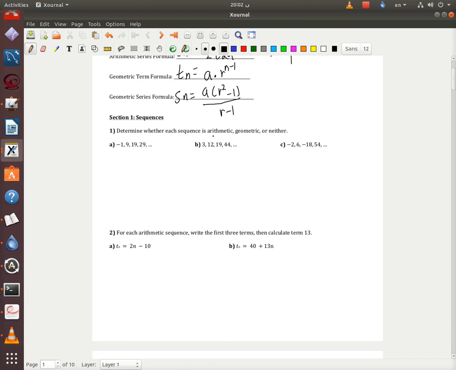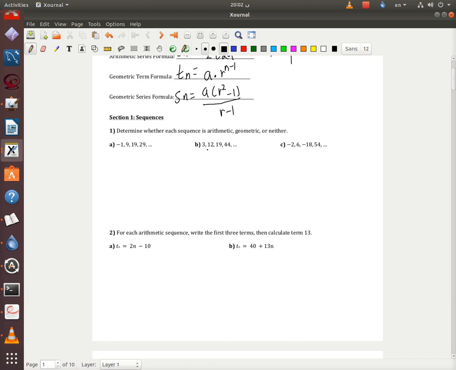You know what arithmetic means, and you know what geometric means, okay? Arithmetic means addition or subtraction. Geometric means division or multiplication. So look at the difference between those two terms, or the common factor, and try to decide the constant operation between them. You have here 3 and 12.